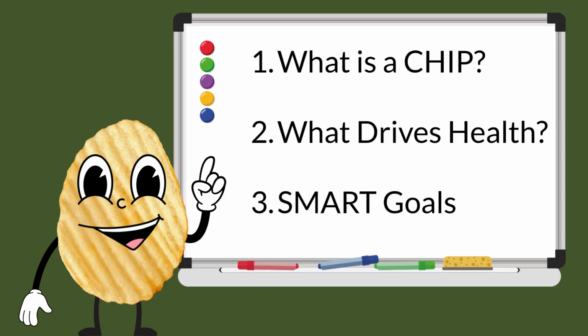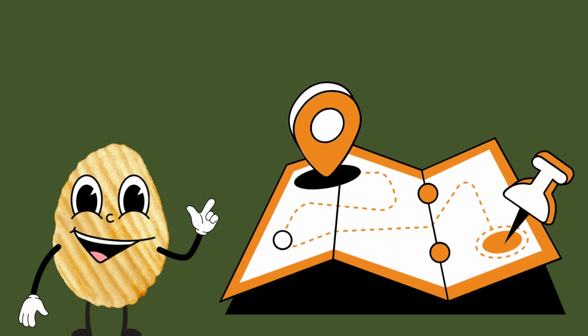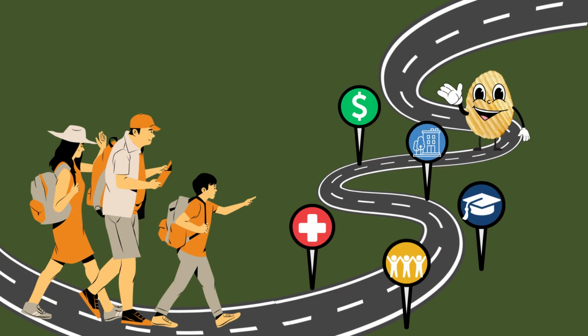Let's get started. A community health improvement plan, or CHIP, is like a strategic roadmap for a healthier community. It's created by public health professionals, local organizations, and community members who come together to identify the most pressing health challenges and decide how to address them, together.